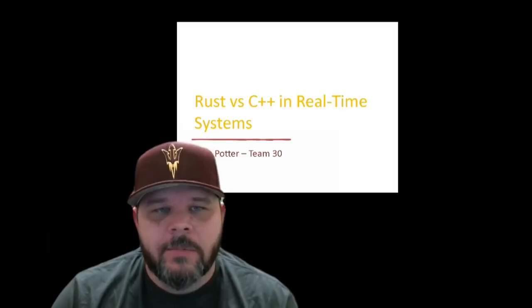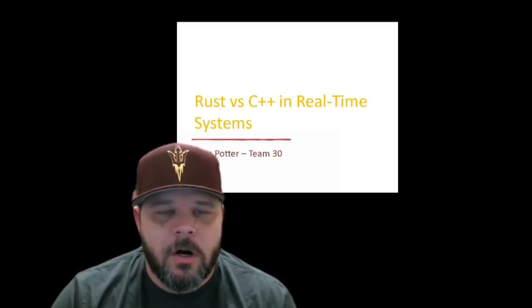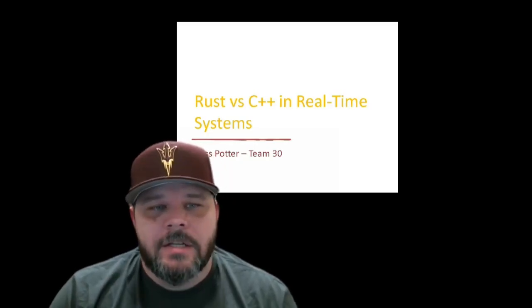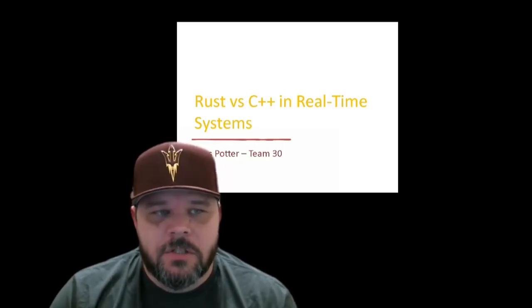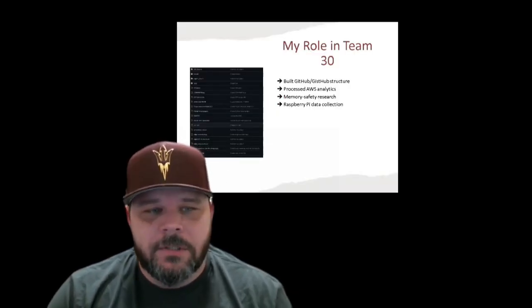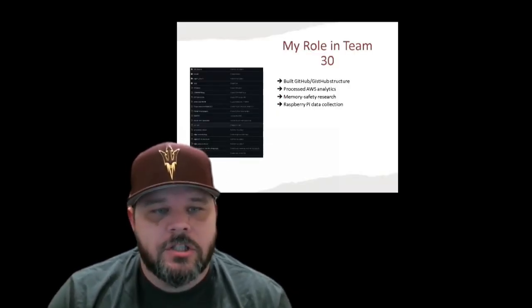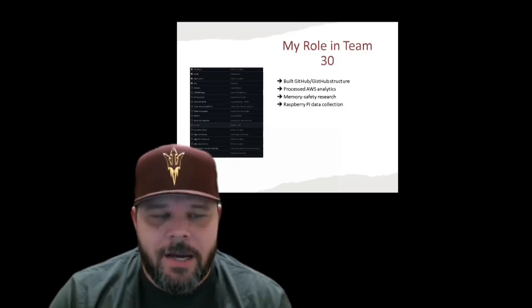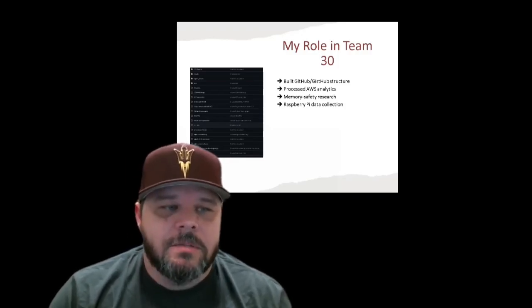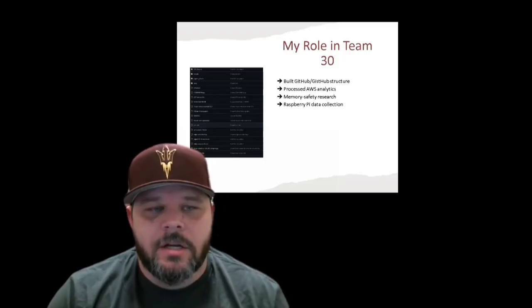Hi, everyone. My name is Ross Potter, and I am responsible for part of the data analytics, open source GitHub architecture, and memory management analysis for Team 30's Rust vs. C++ capstone project. My responsibilities were building the GitHub and GistHub structures for our experimental code, managing the AWS test results for edge case scenarios, and analyzing how Rust's memory model impacts real-time electronics compared to C++.